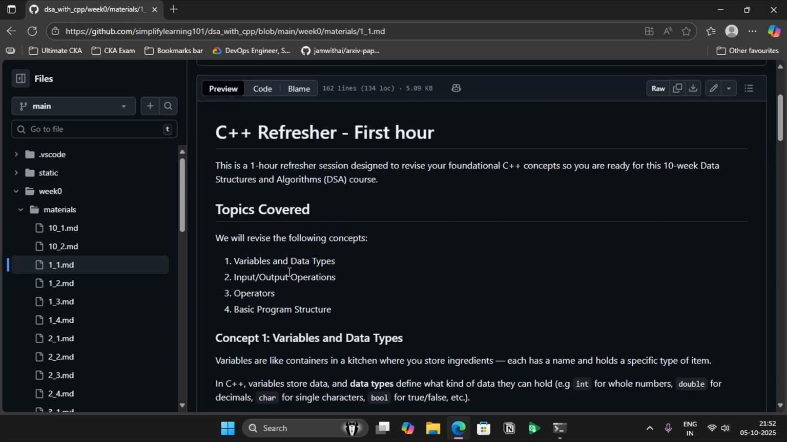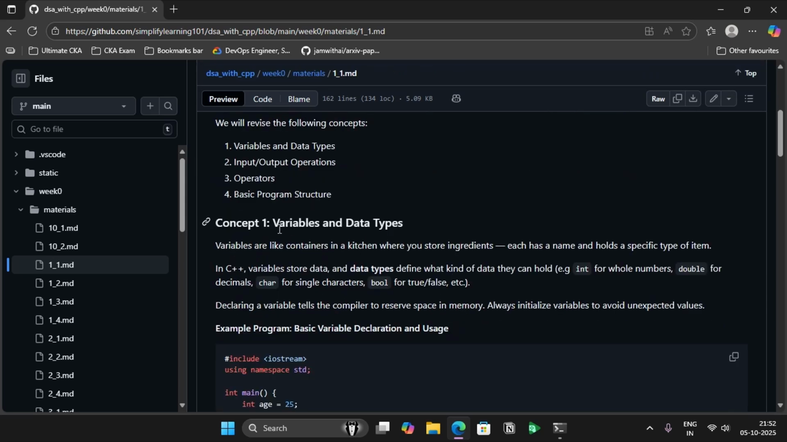The topics that we are covering under this are 4 things: variables and data types, input and output operations, operators, and a basic C++ program structure. Now, what is a variable and what is a data type? I'm pretty sure since you have already learned C++, you must be aware of variables and data types. But just as a refresher, variables are like containers in your kitchen.